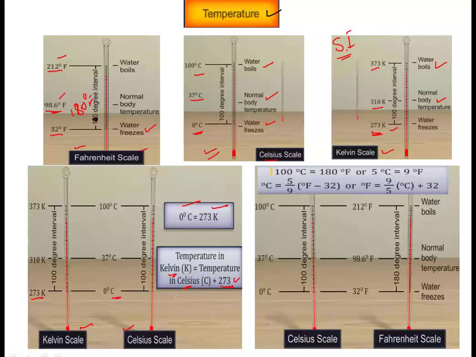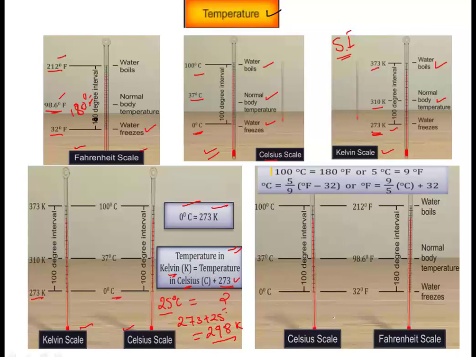For example, if 25 degrees Celsius is to be changed into Kelvin, we will add 273 plus 25, which comes out to be 298. So it will be 298 Kelvin. So 25 degrees Celsius in the Kelvin scale will be 298. So this is the relation between the two scales.